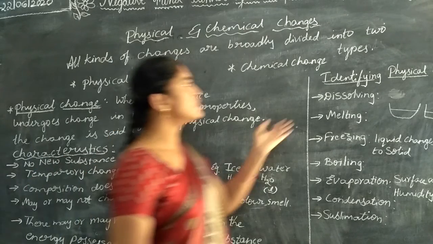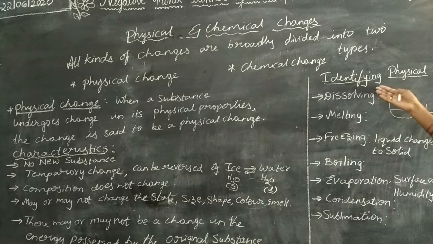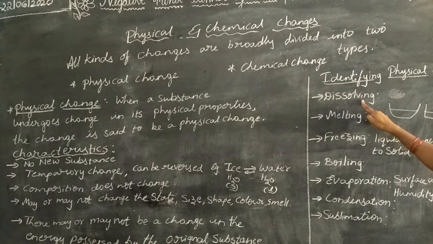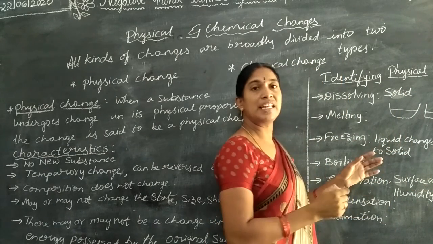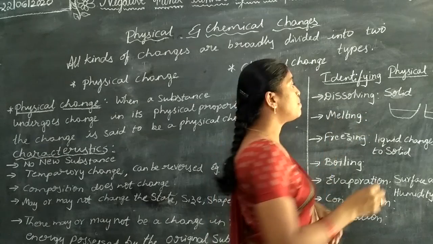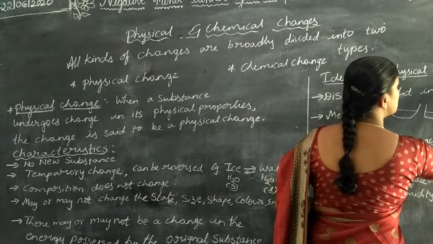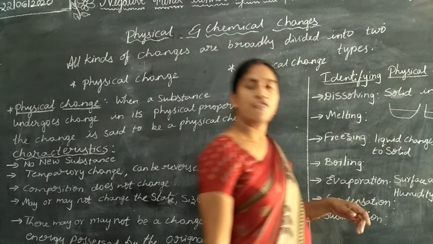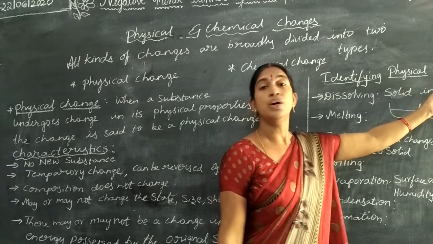Understand? And here are some more ways to understand the physical changes. In order to identify the physical change, we have to check these things. That is dissolving. What is the meaning of dissolving? Dissolving is nothing but if a solid is completely mixed up in water or in liquid, this itself is called dissolving. For example, if you take sugar or salt and mix it with the water.